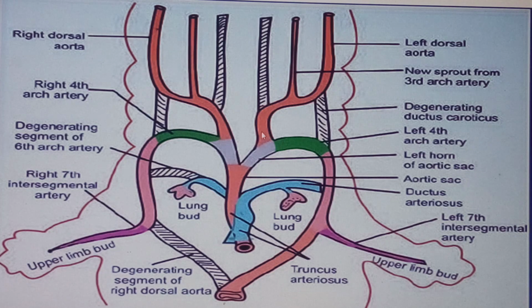Common carotid artery, the proximal part of the third arch artery, that is of course vasculogenesis, no problem. But there's something sprouting out which is developing over here from this vessel, and therefore it becomes an example of angiogenesis. Then of course it means that the continuation of the third arch artery alongside the proximal aspect of the left dorsal aorta will be what we call the internal carotid artery. So my friends, if we are asked to tell the internal carotid artery for both left and right, they are the same.